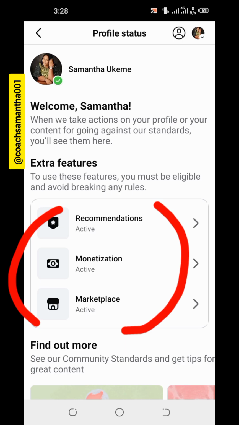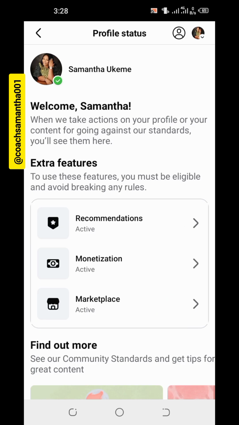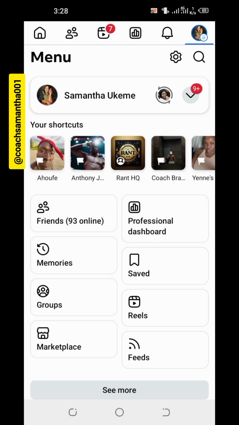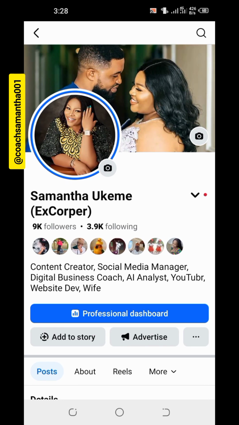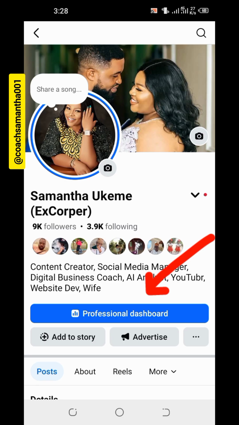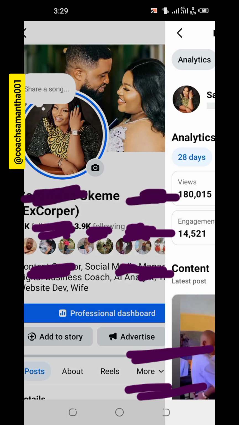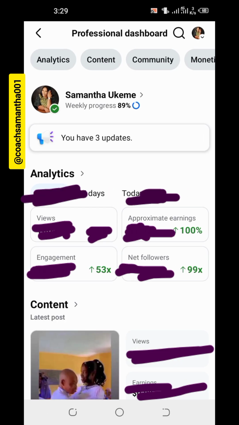Okay, so the next thing we'll be doing is to go over to solve this monetization issue. You're going to come out of here completely, and then go to your profile, click on your profile, and then click on your professional dashboard. Okay, so you have clicked on your professional dashboard.